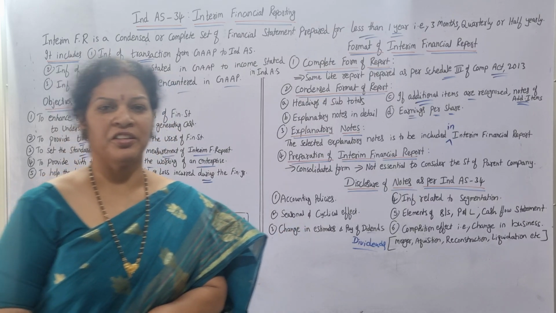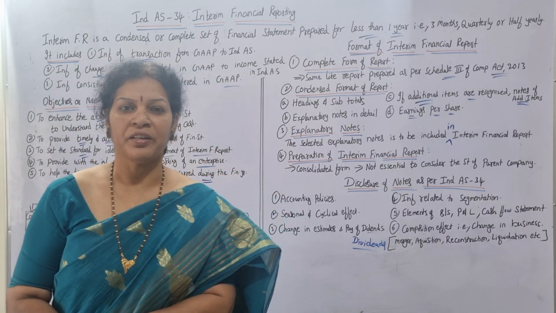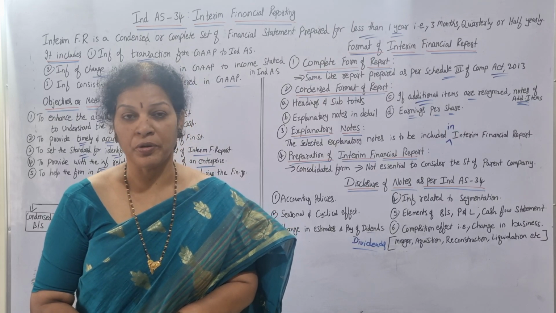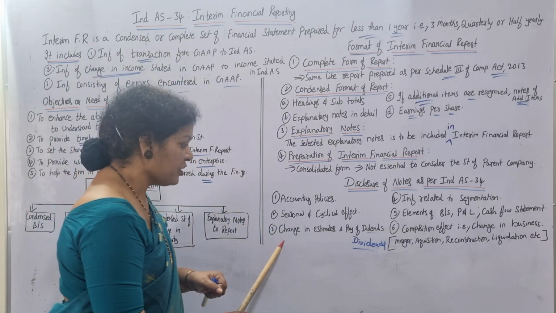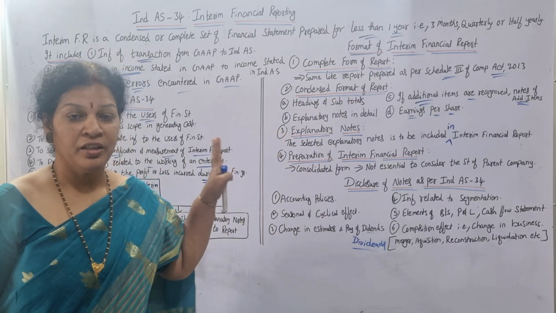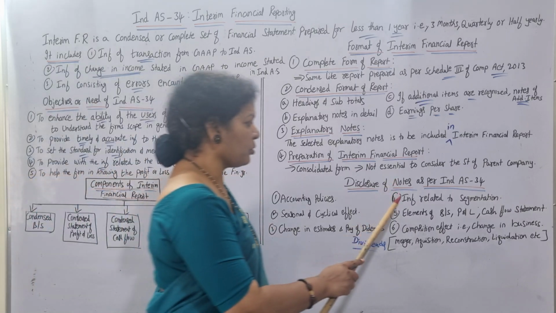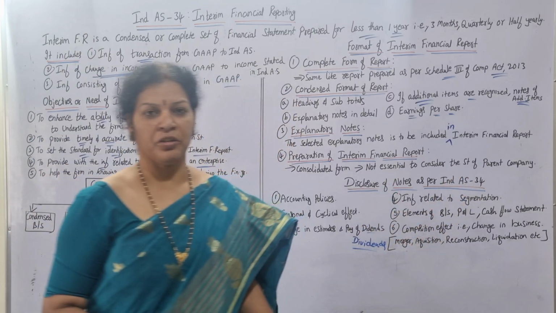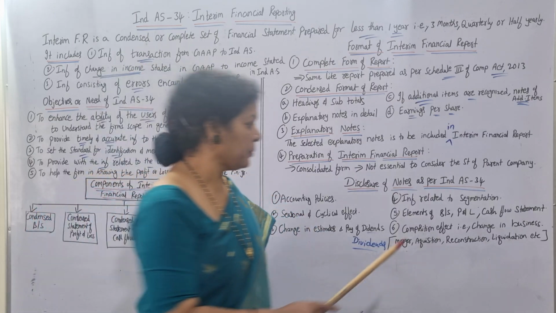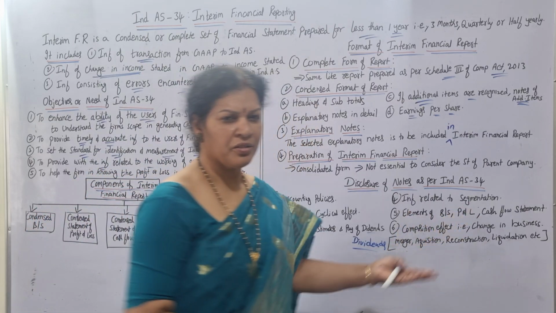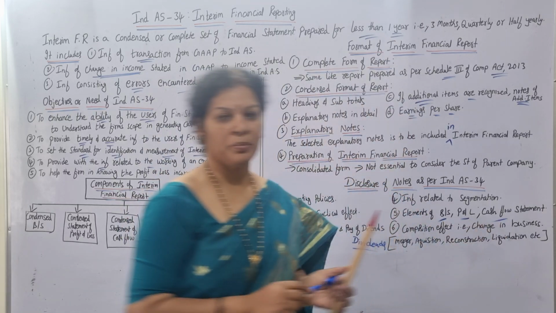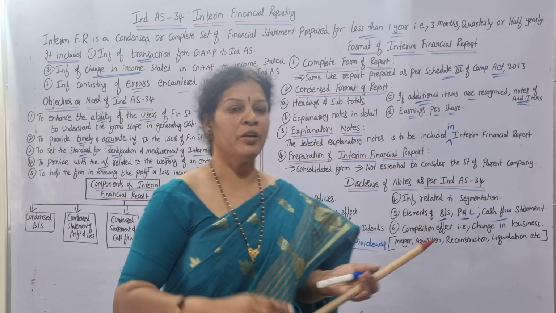Dividends are generally already decided. How much would be the dividend rate? Sometimes there may be changes due to the loss or due to the profit. If any change is there, change in estimates and payoff dividends, you have to mention it in the interim financial report. And also information related to segmentation. Any kind of segmentation is there, that segmentation information also is to be mentioned. And elements of balance sheet, profit and loss account, and cash flow statement. These three you have to mention separately.